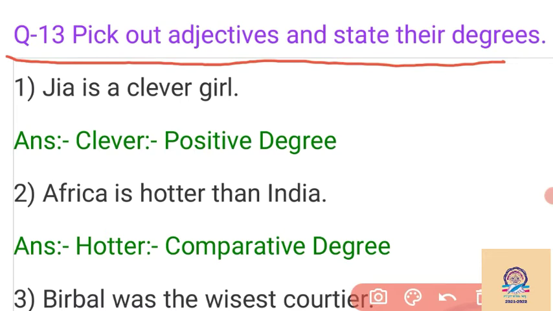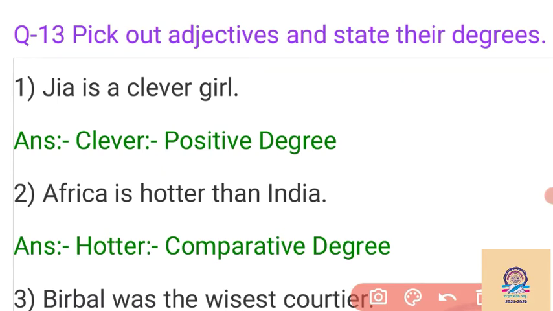If there is no comparison, on that time, that is positive degree. When we want to compare two nouns, on that time, that is comparative degree. And when we want to compare one noun with many nouns, on that time, that is superlative degree.